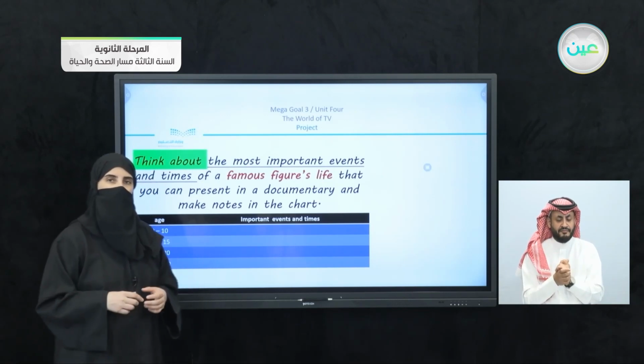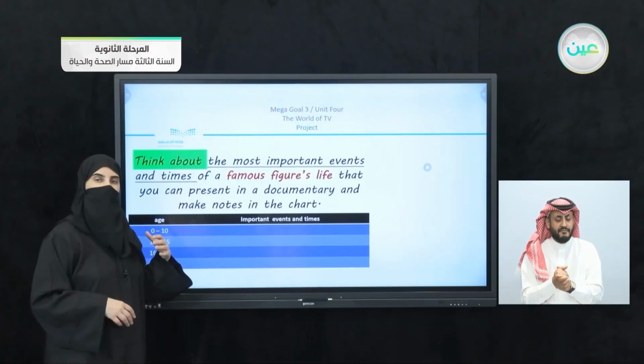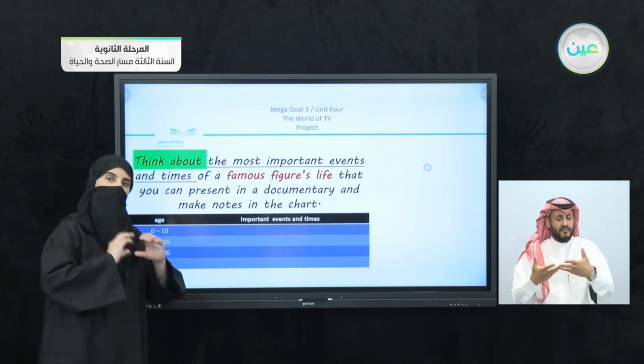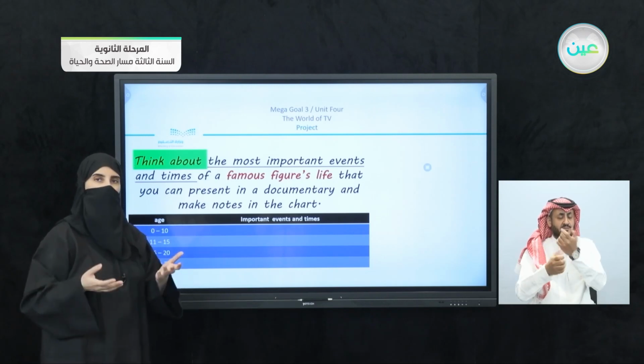So what are we going to do? We are going to use the chart that we have here. The chart, you can see, has the age. Of course, we have it here. Now, as we mentioned, when we talked about influential people, we talked about their youth and what they did when they grew up and what they accomplished.